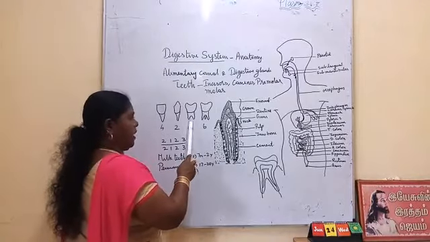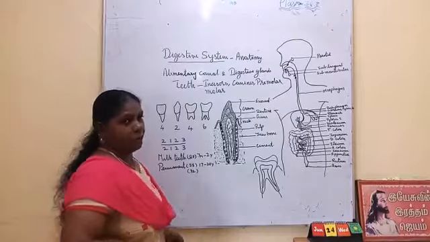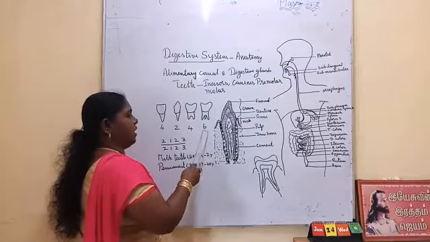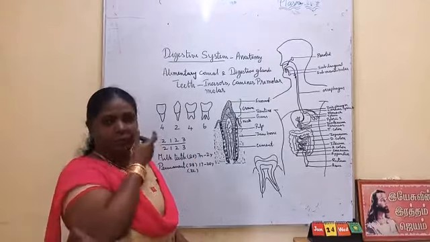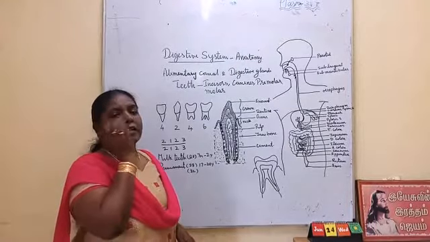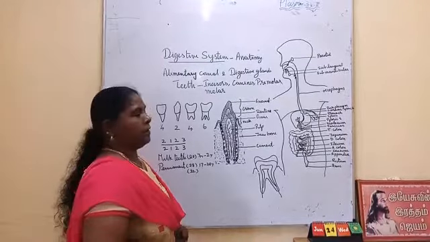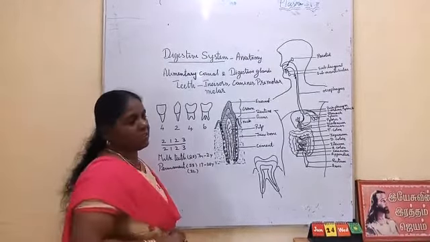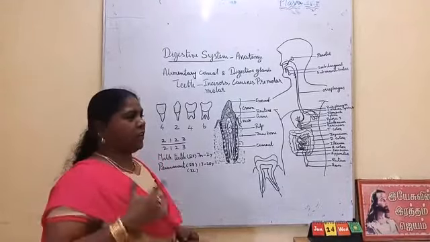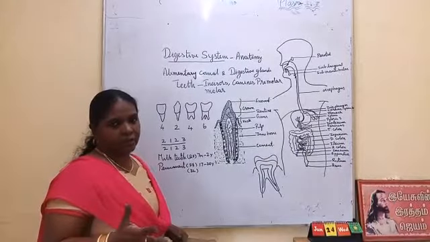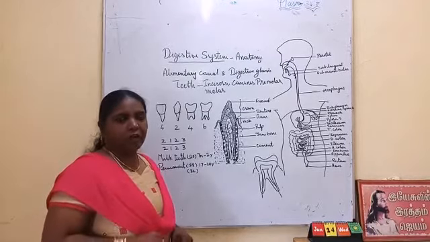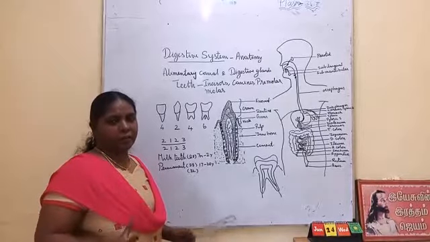Then molars. Premolars and molars are used for grinding the food. There are three molars on either side: this side three molars, this side three, this side three, this side three. Altogether, 4 threes are 12. The last molar tooth is called the wisdom tooth, because only after 21 to 22 years will we get the wisdom tooth, when the body is fully matured.